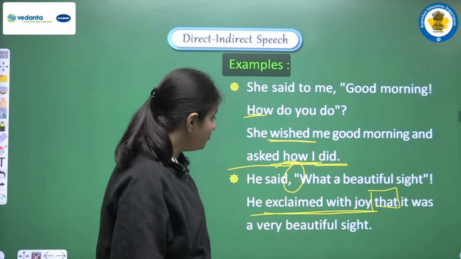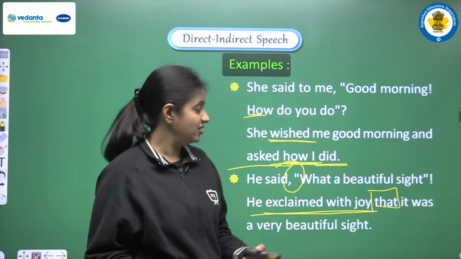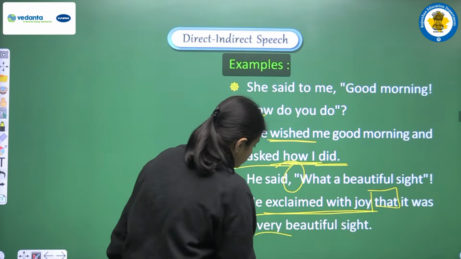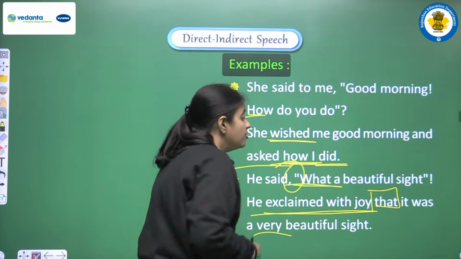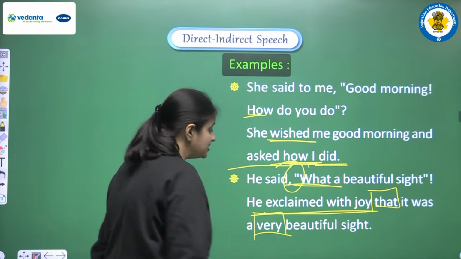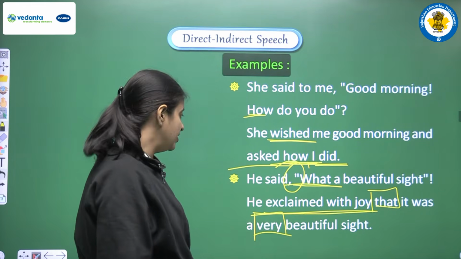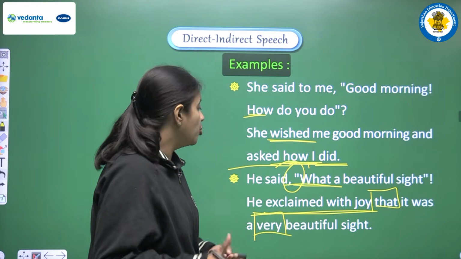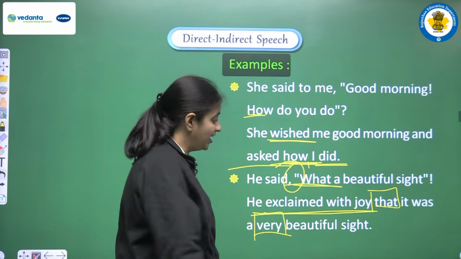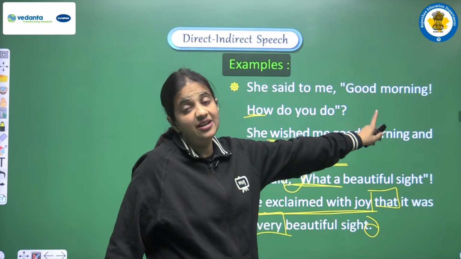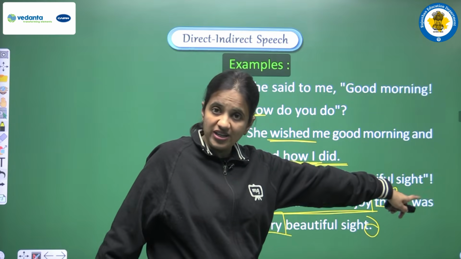After that we are making one statement, one assertive sentence. So we are writing, it was a very beautiful sight. So yes, we have to skip, we have to drop what, and we are writing very here in the sentence, and the complete sentence will be, he exclaimed with joy that it was a very beautiful sight. And in the end of the sentence we are using one full stop in the place of exclamatory mark. Okay, clear?